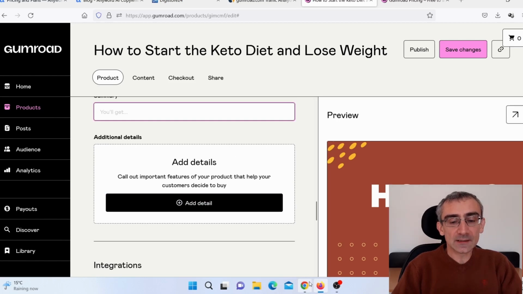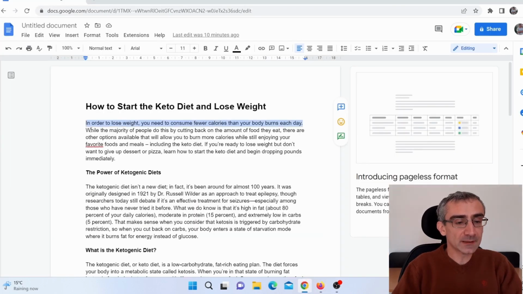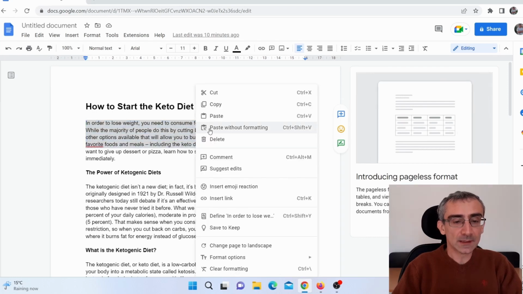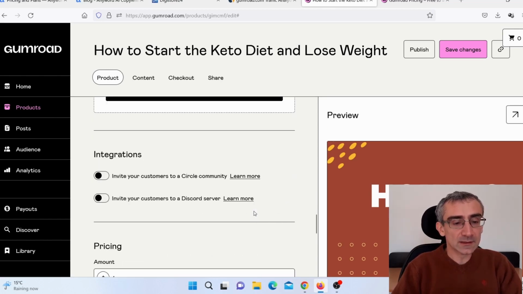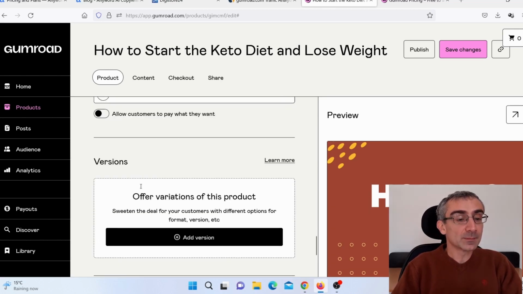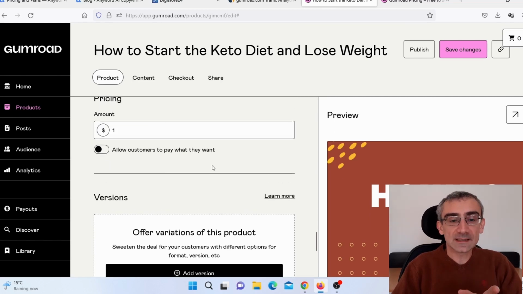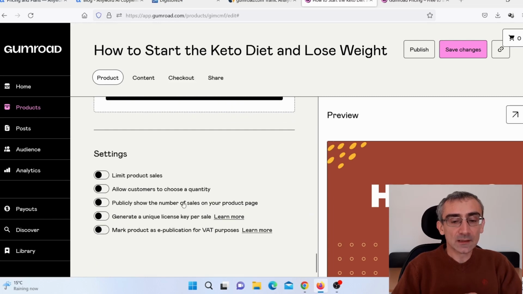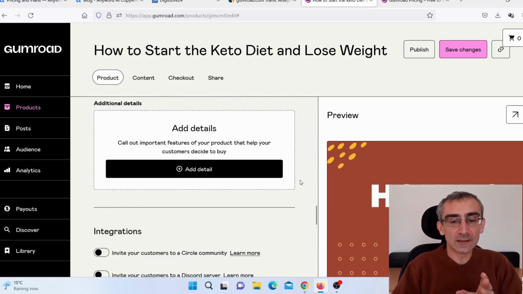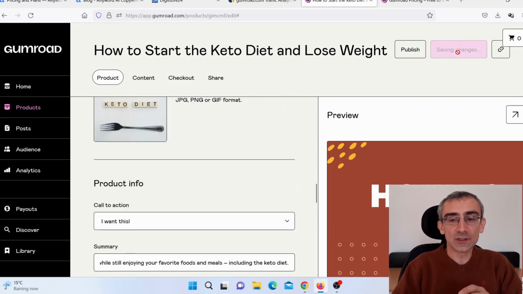Summary, again, I can simply copy this part here. Okay, Control C. And I'm going to paste that here. Additional details, I don't need additional details. Pricing, $1. Like I said, leave it as $1. Versions, I will leave it as it is. All these things, you don't need to do anything here. Just click here on Save Changes.